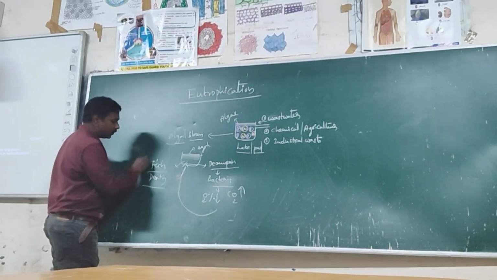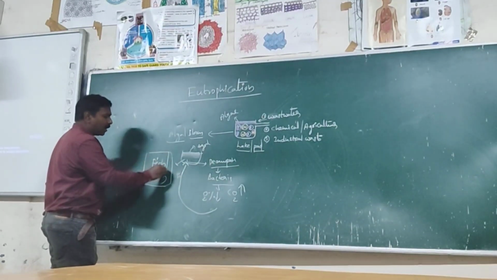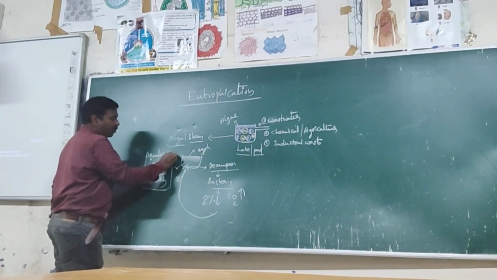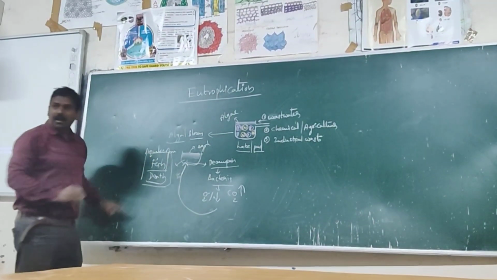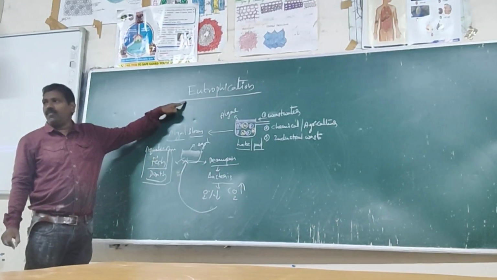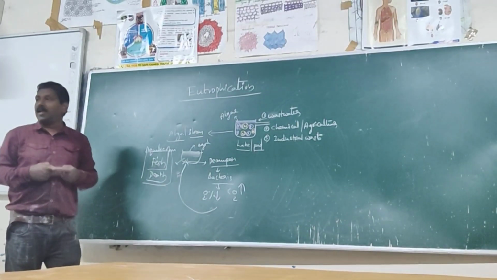And aquatic life, it leads to the death. So because of what? Eutrophication. So eutrophication is a consequent effect.